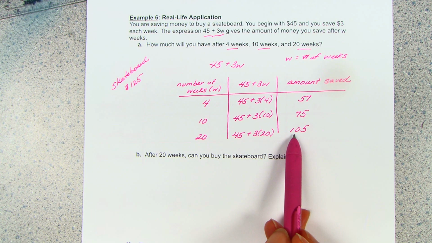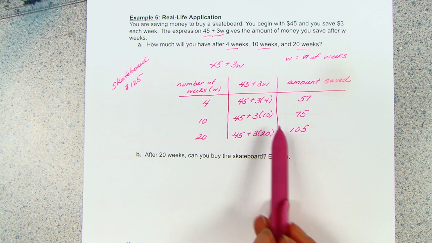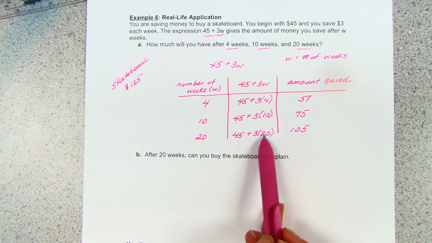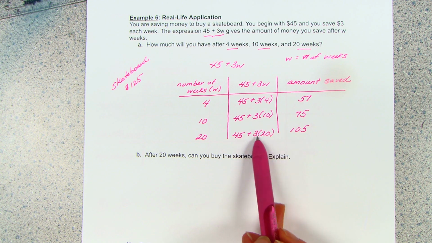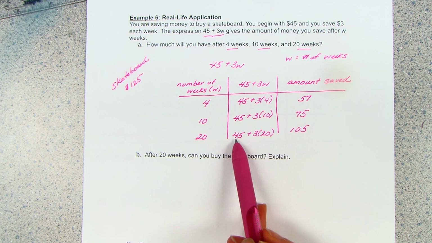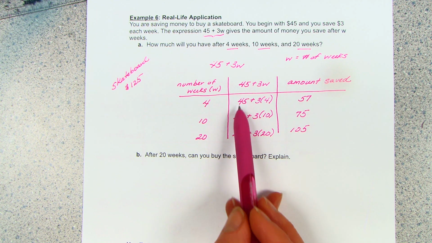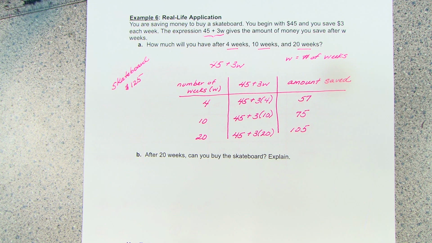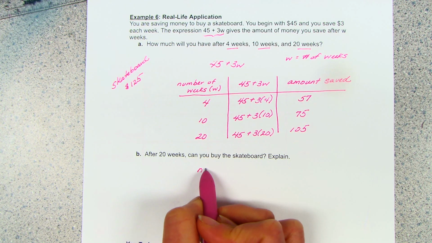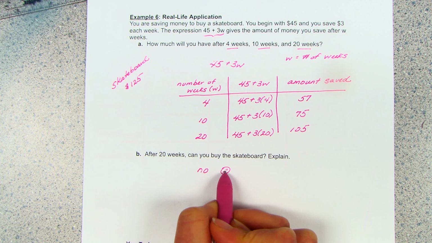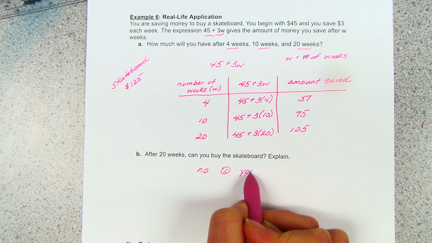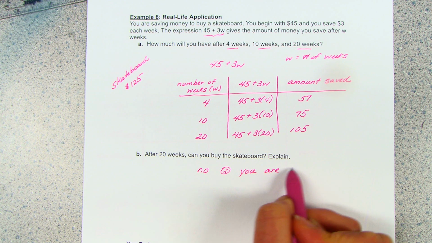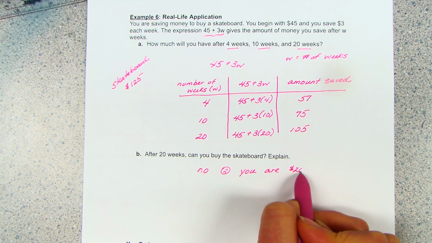Why is that? Oh, because this amount was double. Here I saved 30, and here I saved 60. That part doubled, but the 45 didn't double. The 45 stays constant through the whole thing. All right? Be careful about that. That's a really common mistake that kids make. So then B asks you, after 20 weeks, can you buy the skateboard? No. You cannot yet. You are $20 short.